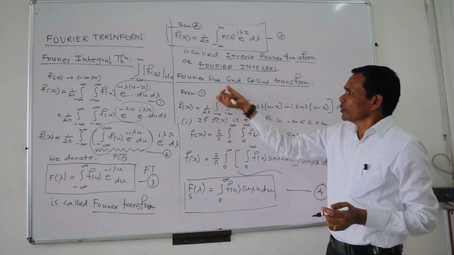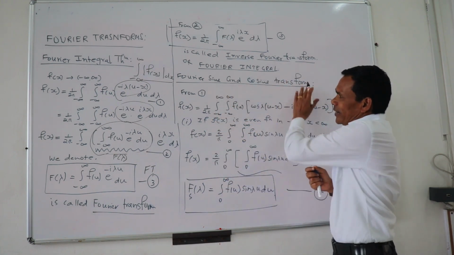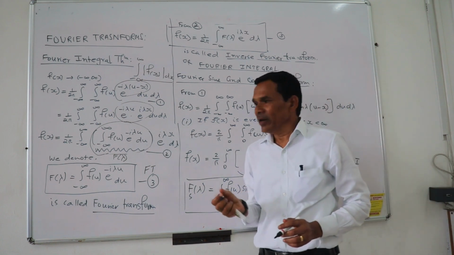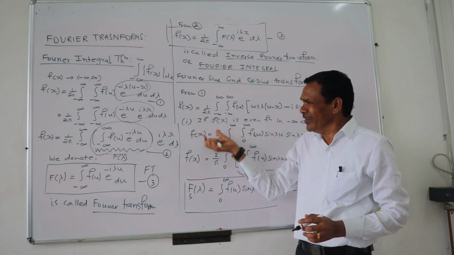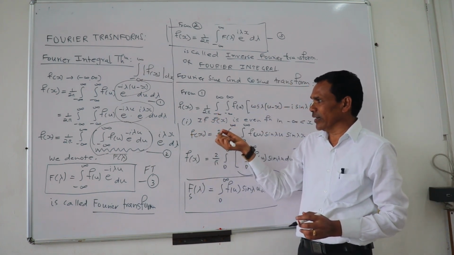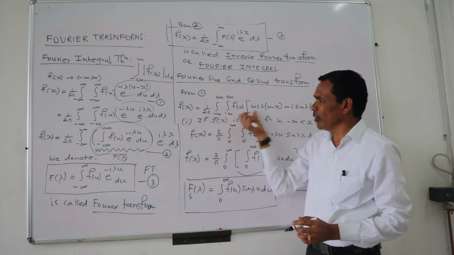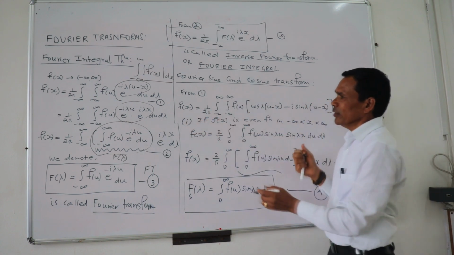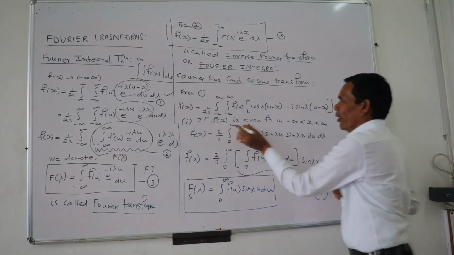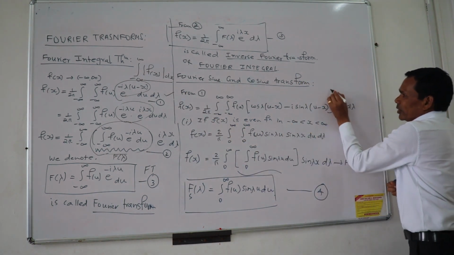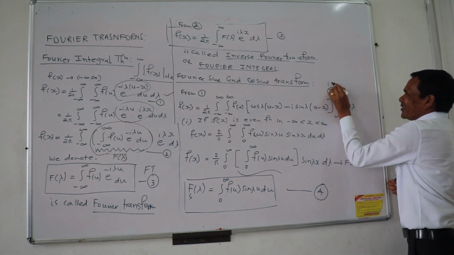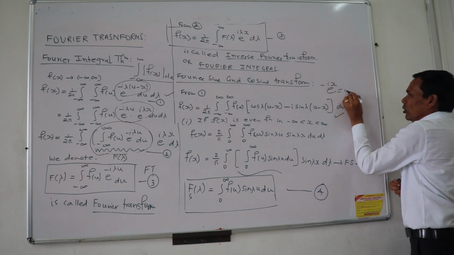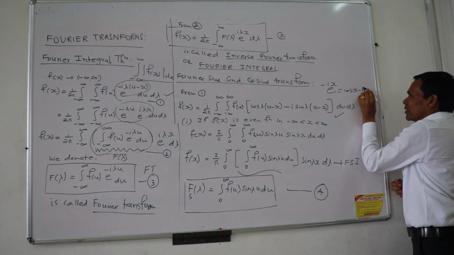Okay, so Fourier sine and cosine transform is next. How do we define the Fourier sine and cosine transform? It depends upon this. I have considered this expression in this form, because e to the power minus i x is equal to cos x minus i times sine of x.